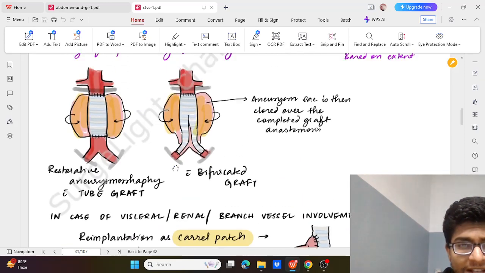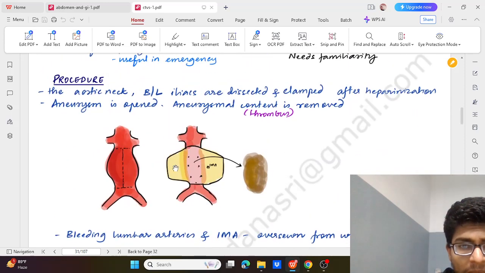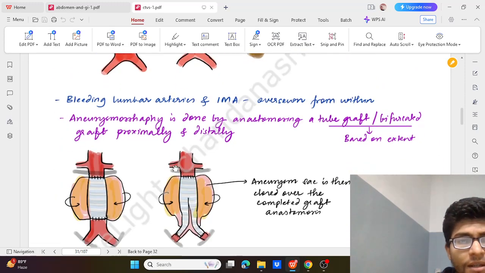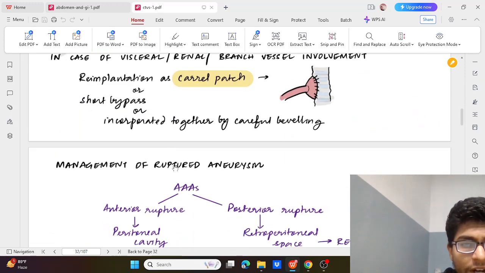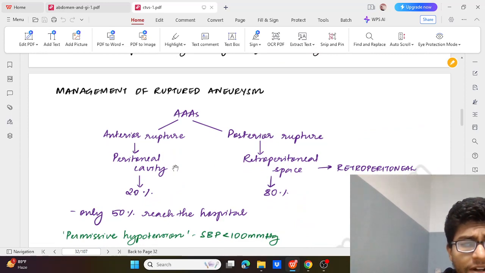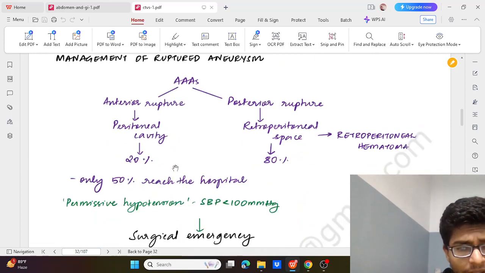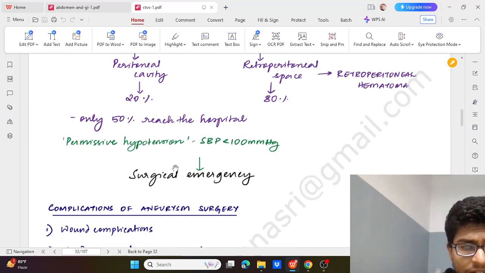Also we have an endovascular approach for repair, but it is not preferred if everything is all right, and it is preferred when the patient is not fit for open surgery.